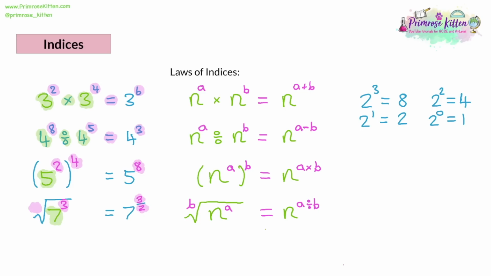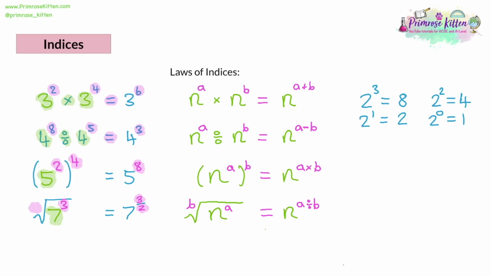And if there's not enough evidence for you, you can think about, well, 2 to the power of 4 will be 16. 2 times 2 times 2 times 2. So 16 divided by 2 is 8, and 8 divided by 2 is 4. So this sequence is a divide by 2 sequence. And so we get the odd results that something to the power of 1 is itself, and something to the power of 0 is 1.